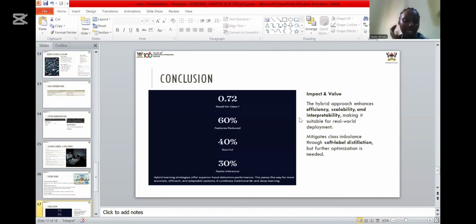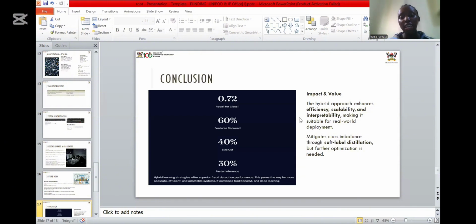In conclusion, some of our achievements: we had a higher recall for class 1, which was 0.72. We reduced features with sparse learning by 60% without affecting the model's performance, and we cut the size by 40% with knowledge distillation, still not affecting its performance.